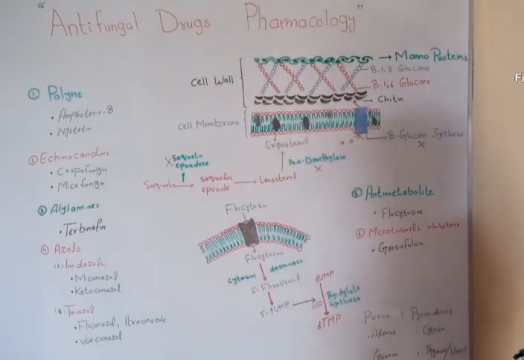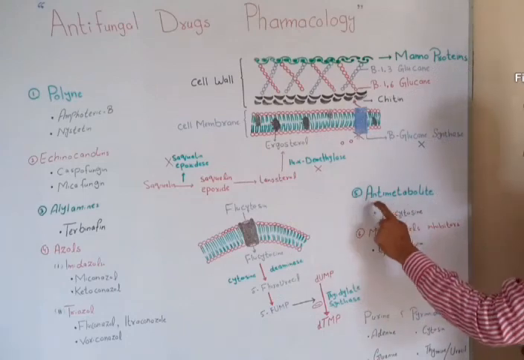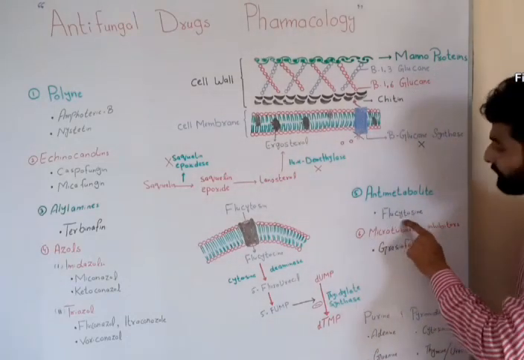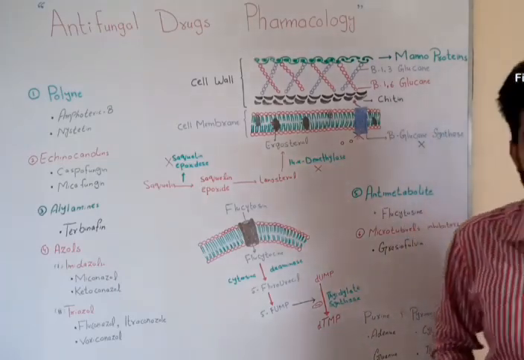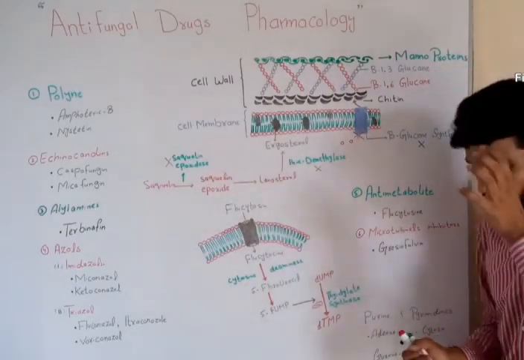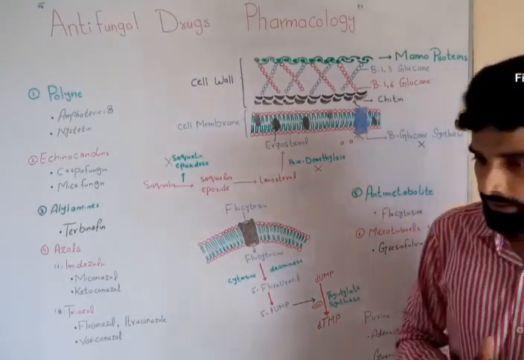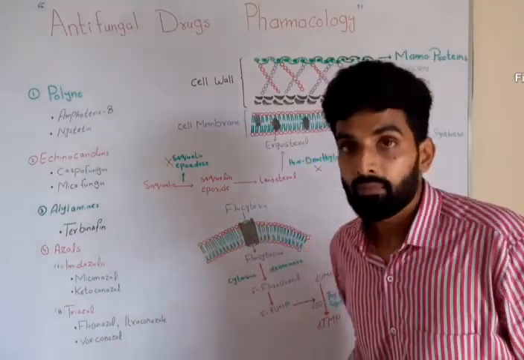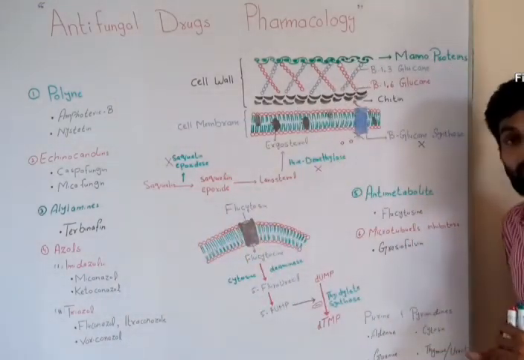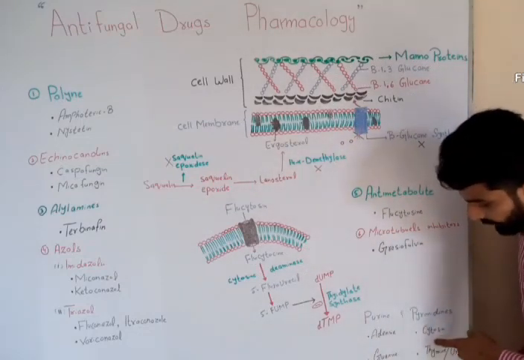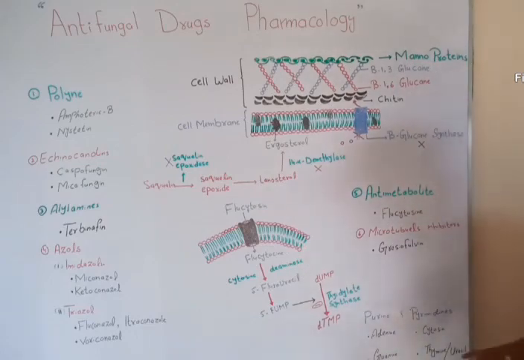Okay. Now there is the fifth class, that is anti-metabolites. An example is flucytosine. To understand the exact mechanism of action of flucytosine, first of all, let me tell you that there are two types of nitrogenous bases present in the cell. One is purine and the other is pyrimidine. Purines are adenine and guanine, and pyrimidines are cytosine and thymine. And in case of RNA, it will be cytosine and uracil.